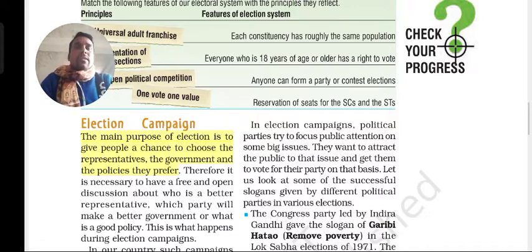You may ask, sir, how can people believe or know the candidate, and that he may bring certain changes and rules and regulations which could be very good for the people? Through campaigning, they show their plan.